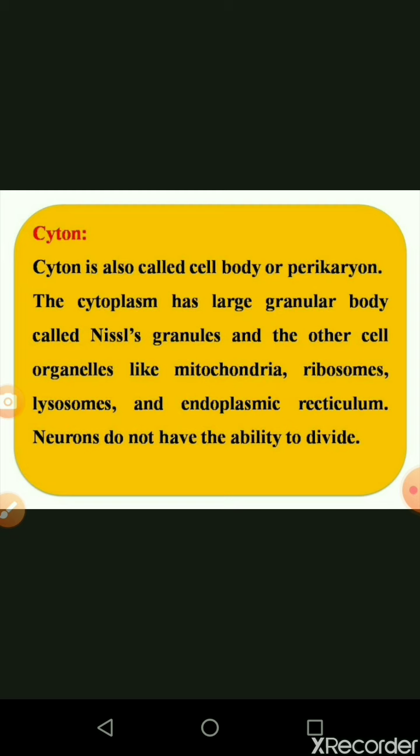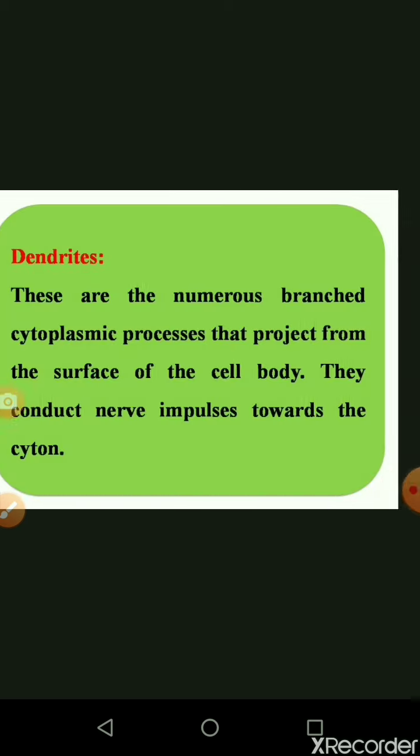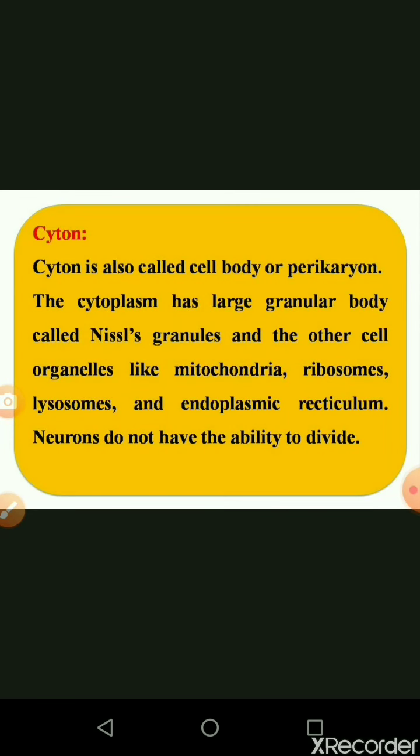The diagram we will see at the end of this video. The neuron, or nerve cell, consists of three important parts. Number one is called the cyton, number two is called dendrites, and number three is called the axon. The cyton is also called the cell body, which is otherwise called the perikaryon.